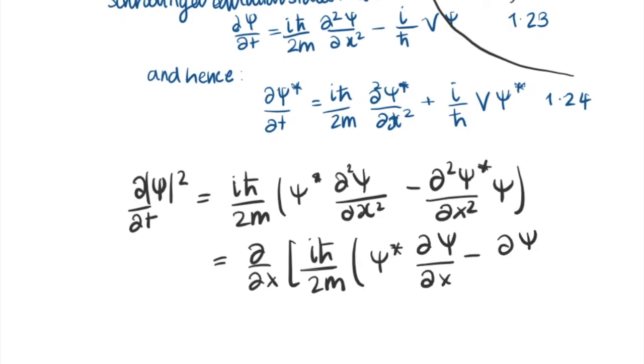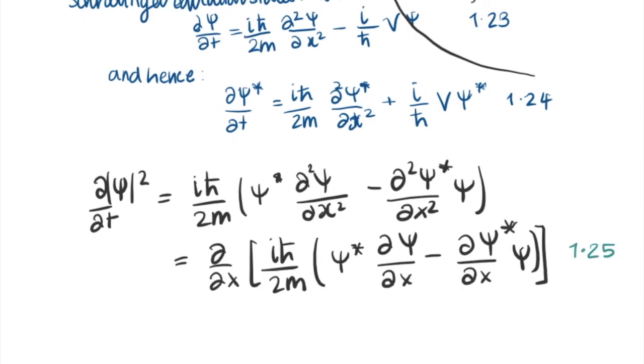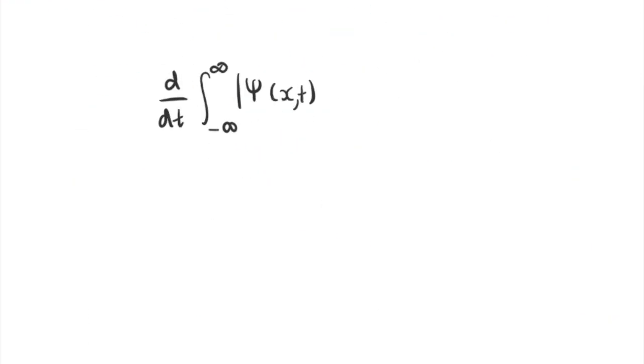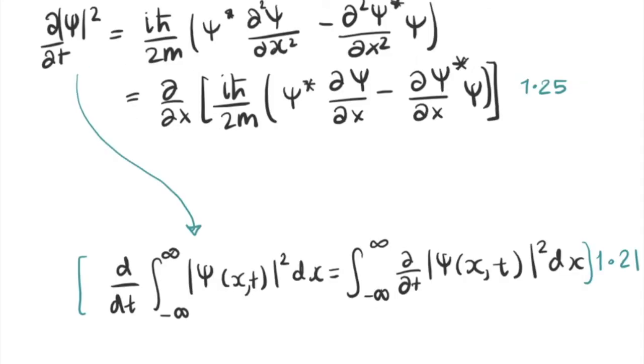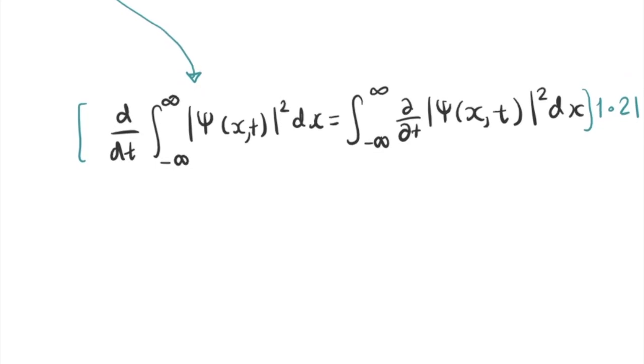If we take out the partial derivative of x, we can equate the expression to an integral that is a function of t. So we can then use the total derivative d/dt.